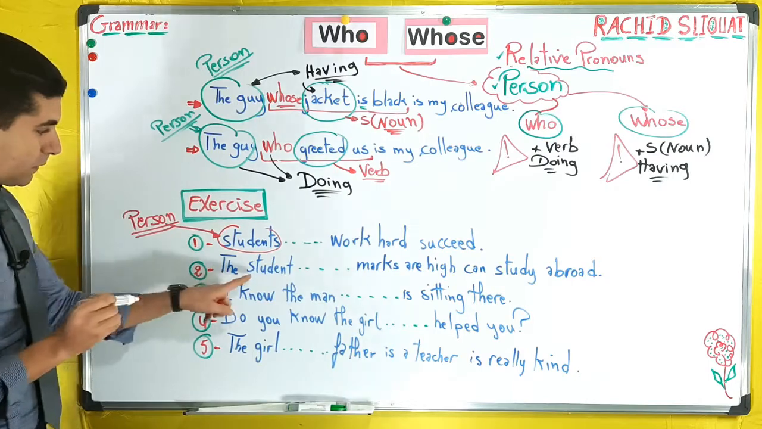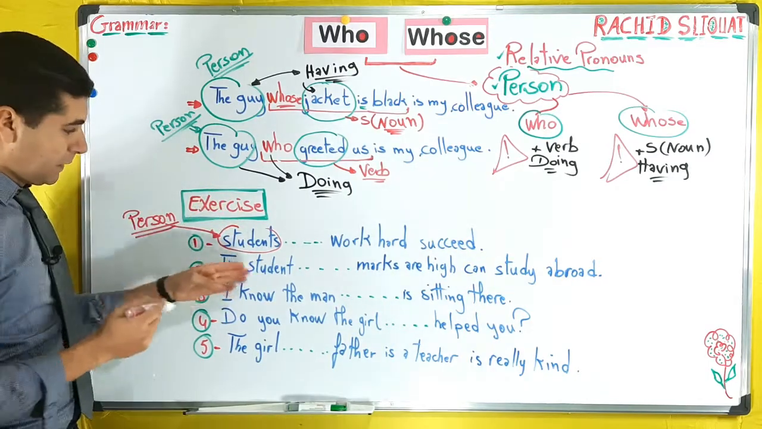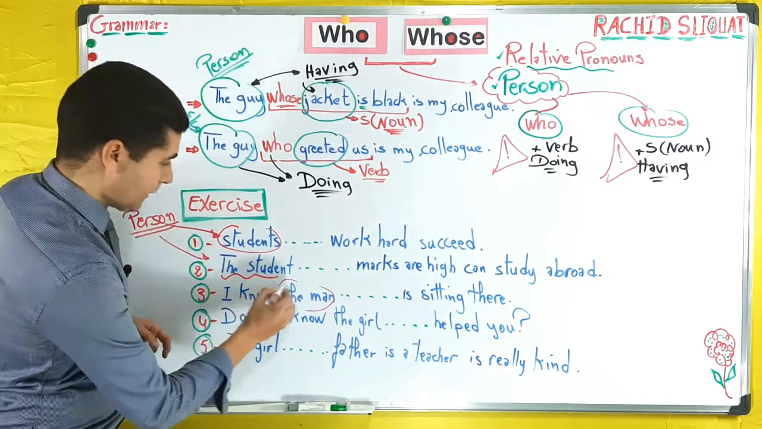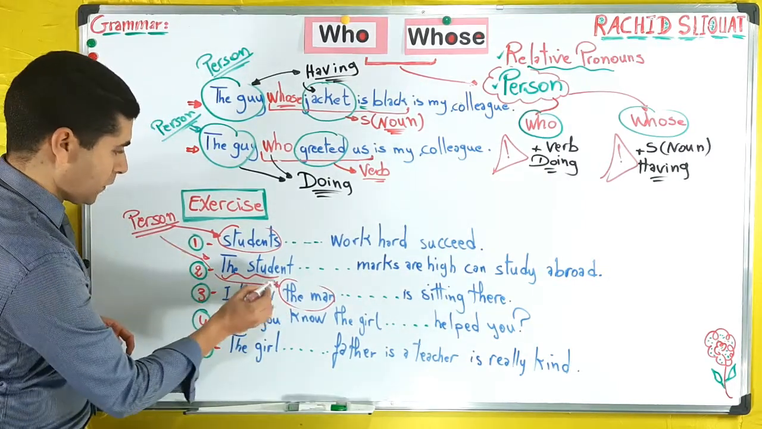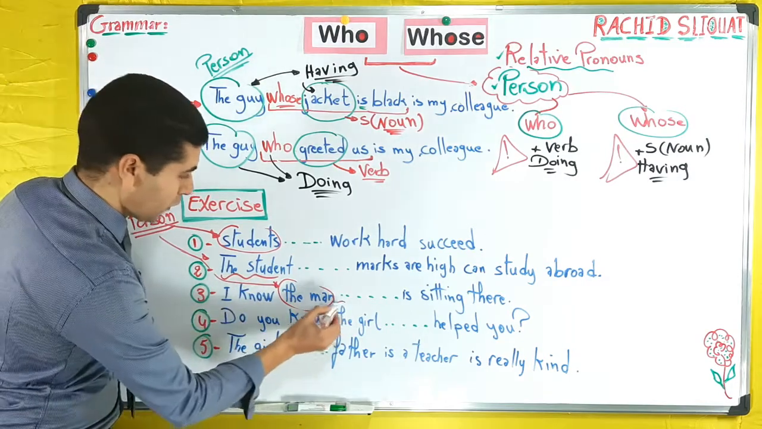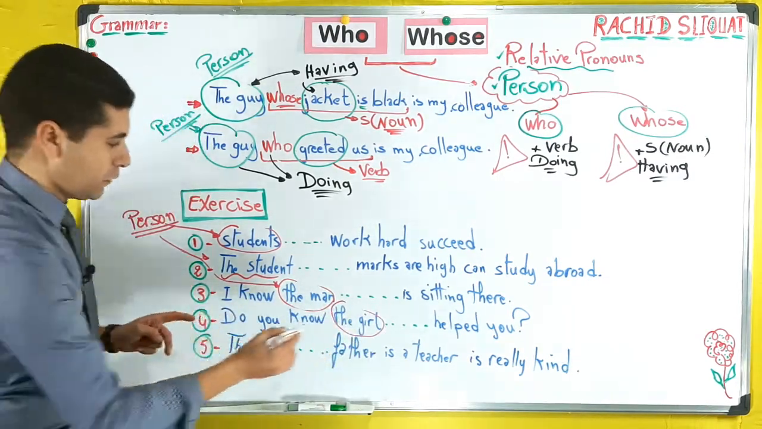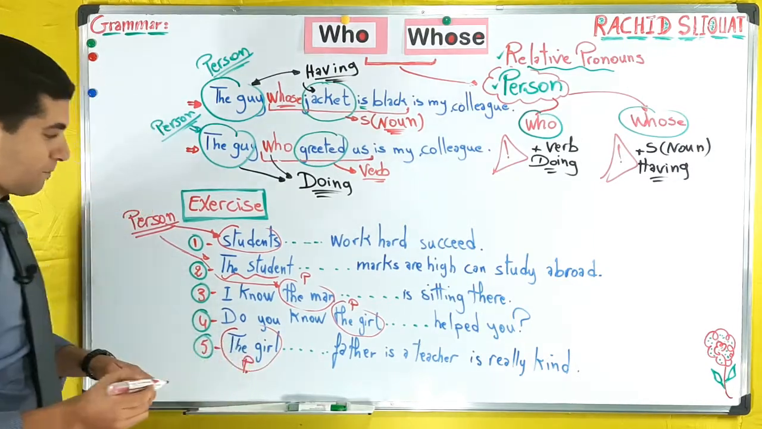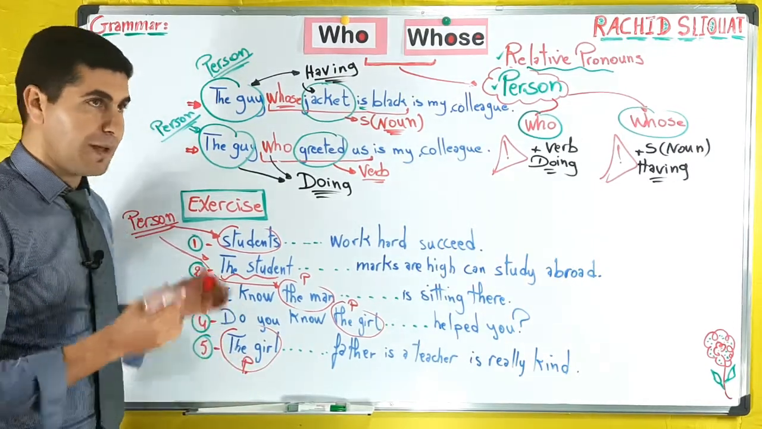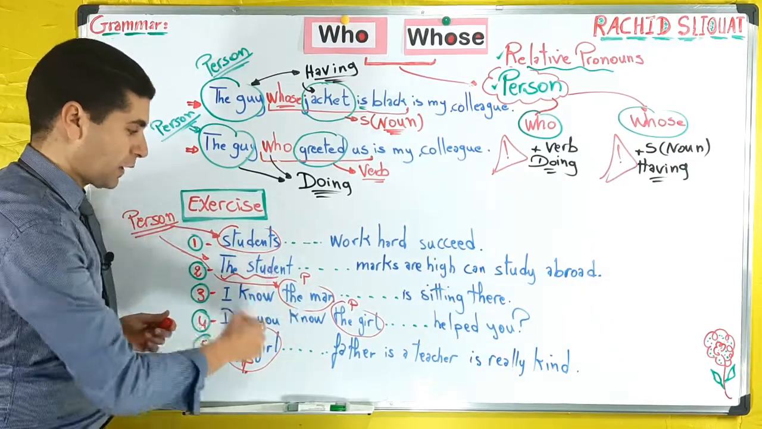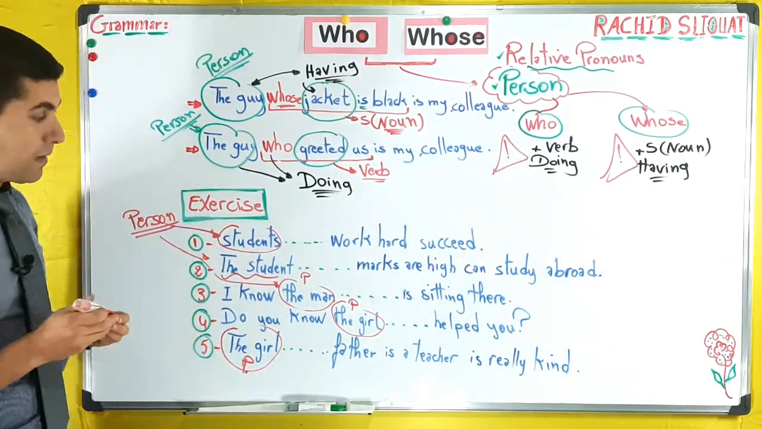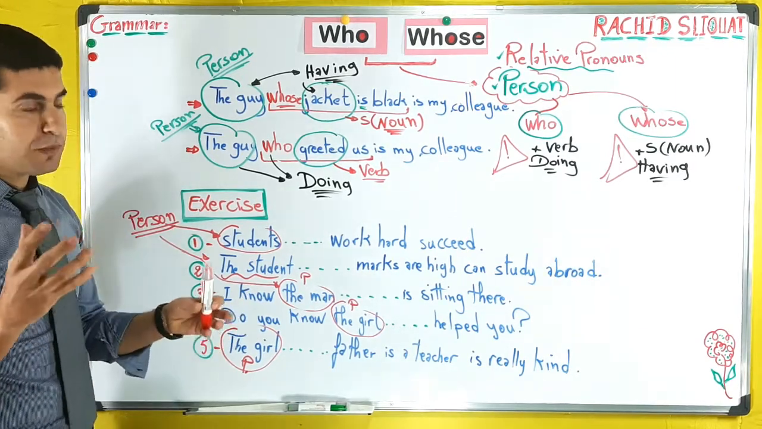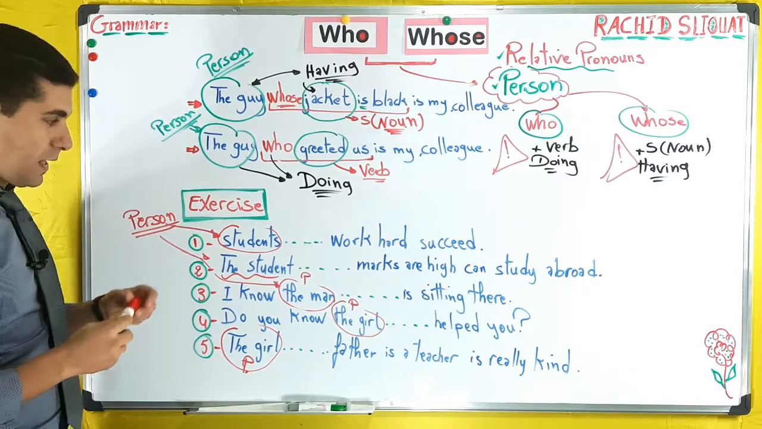All right, the student. So here we have students plural, and the student again, this is also a person. The man, it's also a person. And we have the girl. The girl is also a person. Here we have the girl again, it's a person, okay? So in these 5 sentences, what are we doing? We are describing people, okay? This has to do with a person. Now the question here, which one to use, "who" or "whose"? This is what we are going to see.